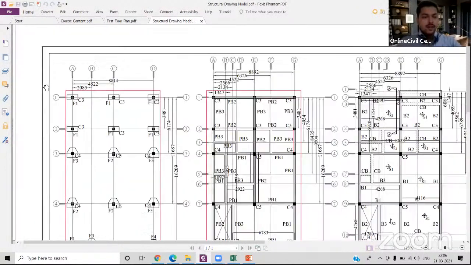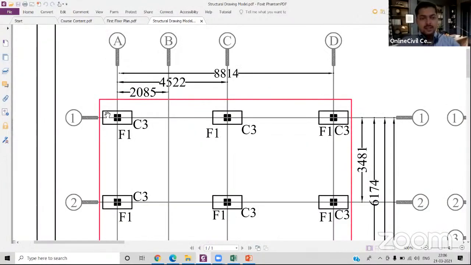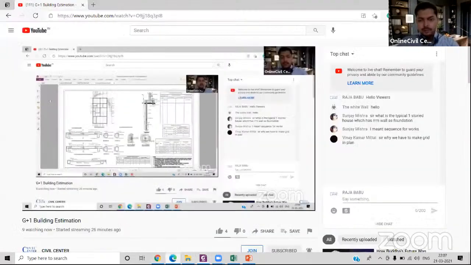Okay, so over here you can see that we have these intersection points, and we will start with this, then we will take another center line, and we have the distance between those center lines. So we have to work accordingly so that we can exactly mark the foundation. I think I have answered your question, Vinay.